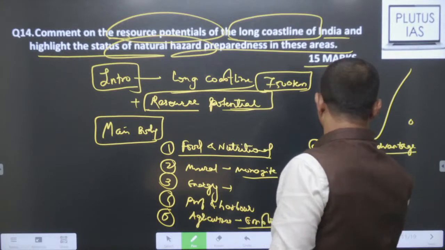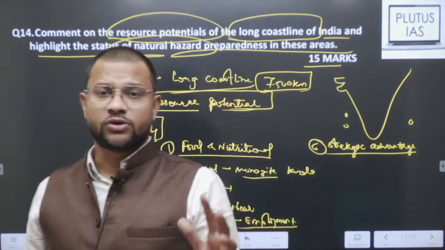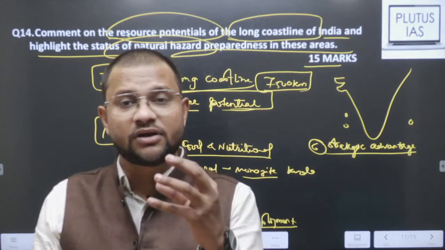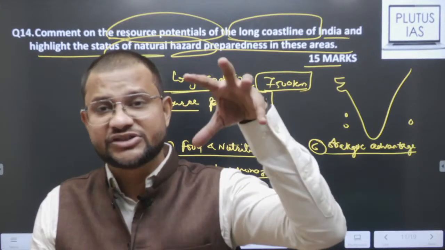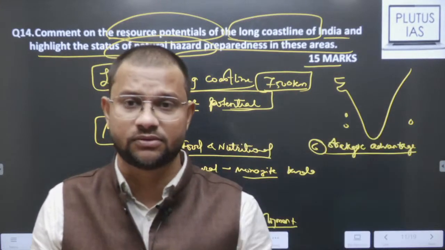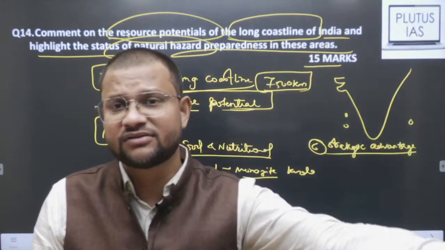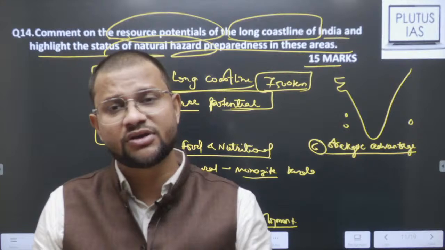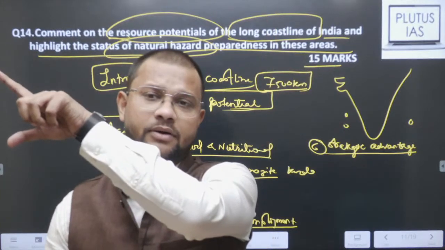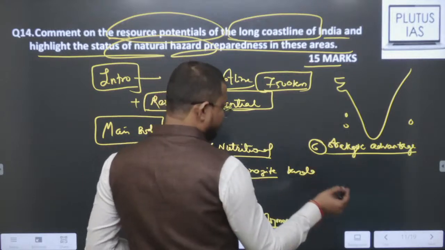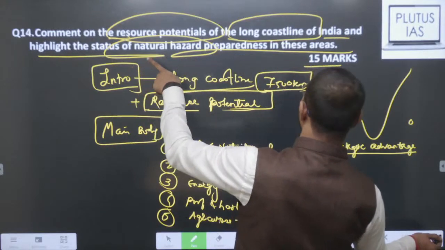like जो कोची है, Kochi port, it is known as Queen of the Arabian Sea. You know the reason? Because it has a lot of strategic control over the Arabian region. Yeah, तो कोस्ट लाइन ही ऑफर कर रहा है. Indian Ocean itself is named after India, the reason being India के पास इतनी बड़ी कोस्टलाइन है यहाँ पे, so obvious है you will find that strategic advantage and that resource potential, and then